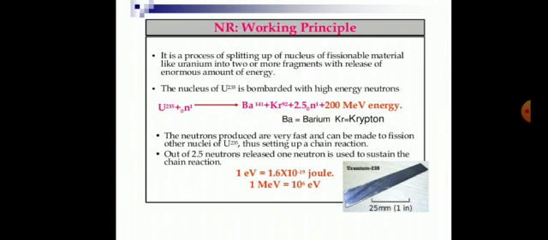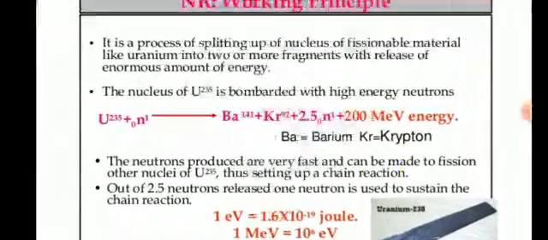Working principle of nuclear reactor. Fission is a process of splitting up of the nucleus of a fissionable material like uranium into two or more fragments with release of an enormous amount of energy. The neutrons produced are very fast and can be made to fission other nuclei of uranium-235, thus setting up a chain reaction. So neutrons which are released during this process are again made to cause the fission of other nuclei of uranium-235 and the chain reaction goes on and on.